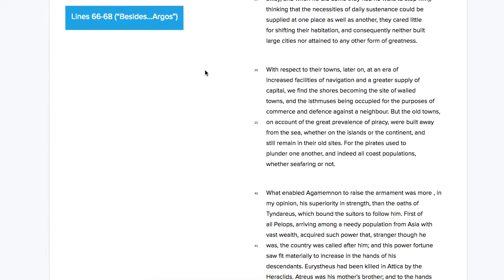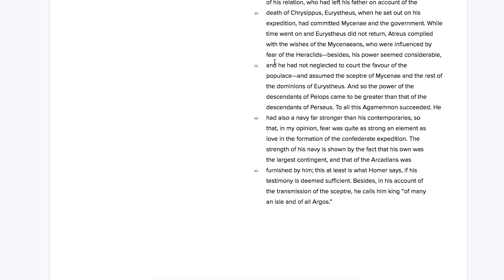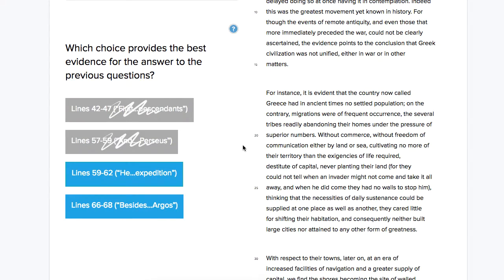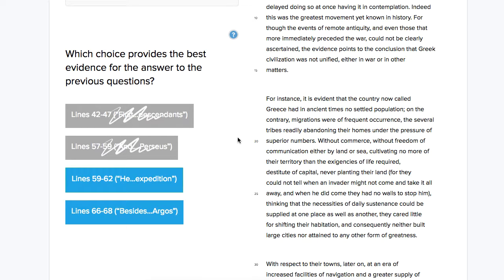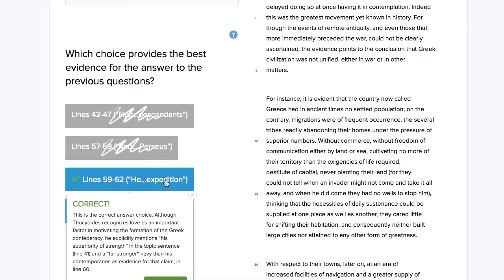And it becomes pretty easy if we're scanning for some keywords to see that actually in that third choice, it says, to all this Agamemnon succeeded. He had also a navy far stronger than his contemporaries, so we're talking about naval strength, so that, in my opinion, fear was quite as strong an element as love in the formation of the Confederate expedition. Okay, and then it goes on to talk about the strength of the Navy again. So this seems like pretty clear evidence for the answer to the previous question and the idea that we just read. So we're going to choose this as our correct answer.